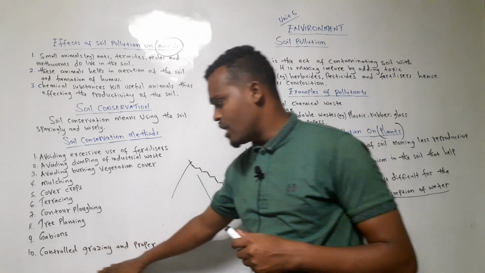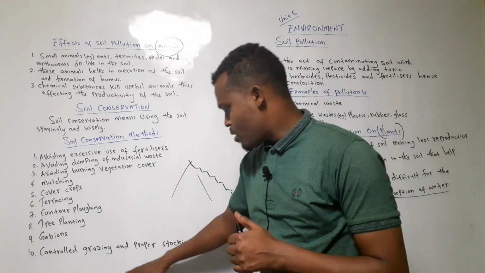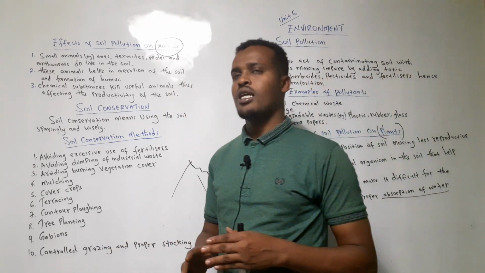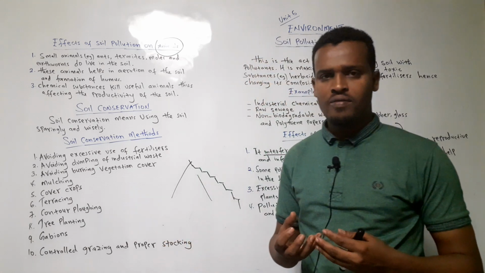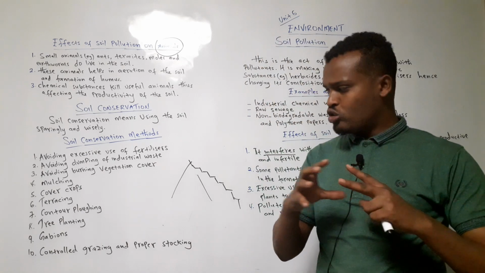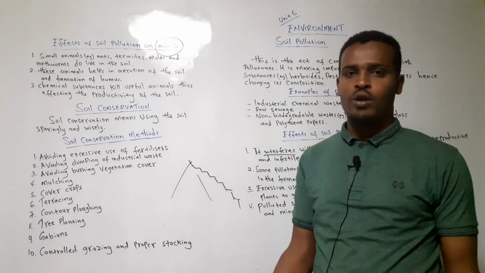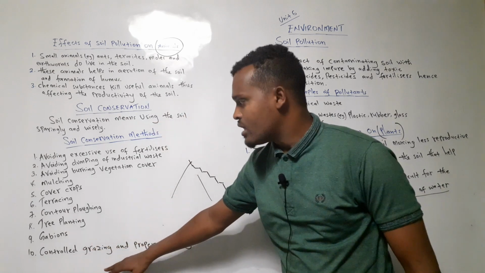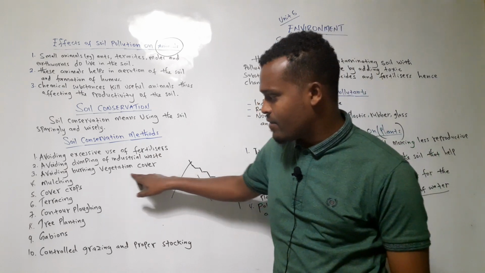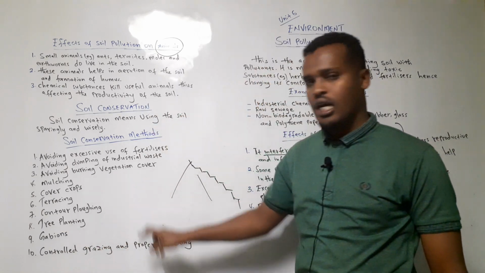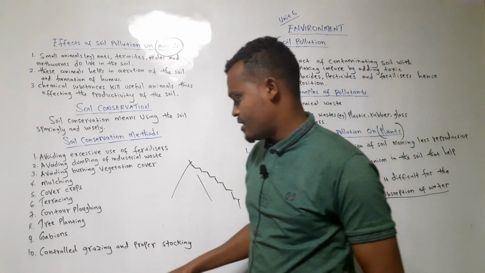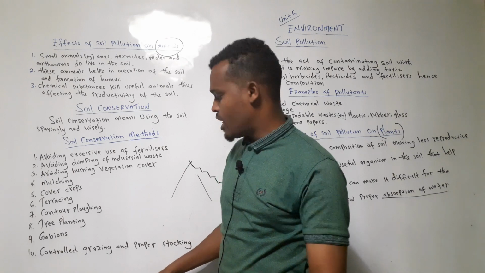Lastly but not the least, control grazing and proper stocking. You control grazing. Maybe you have, let's say, 50 cows. Together they are called cattle. If you do not control the grazing method, they will graze everywhere, finishing the vegetation cover. When the vegetation cover is grazed by uncontrolled grazing, remember the soil is polluted and evaporated, losing the water or moisture in the soil.